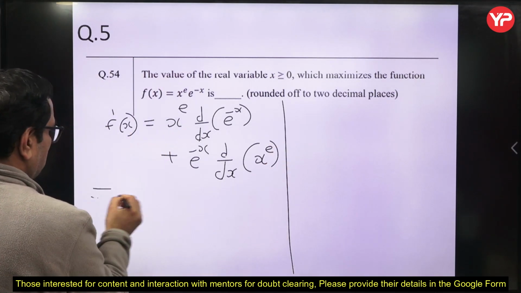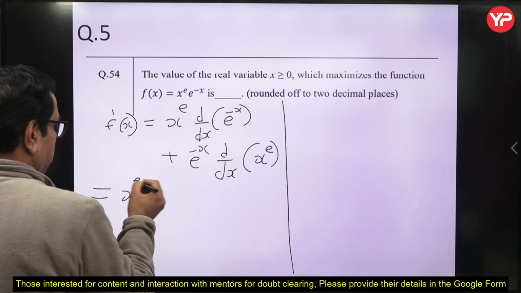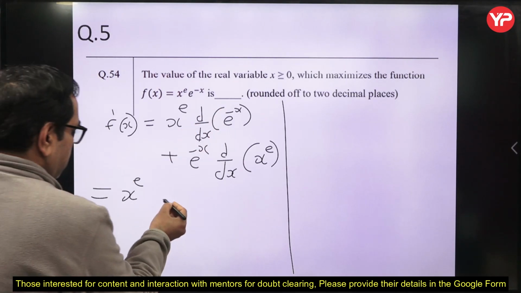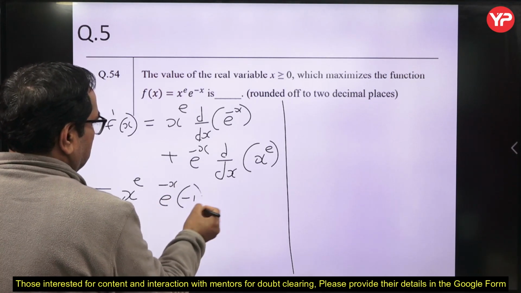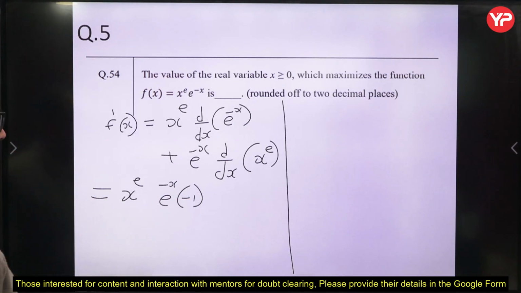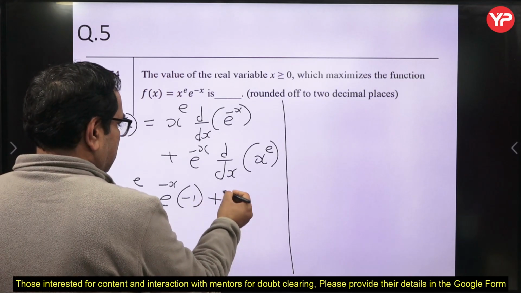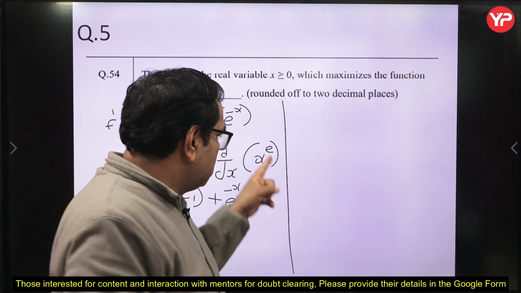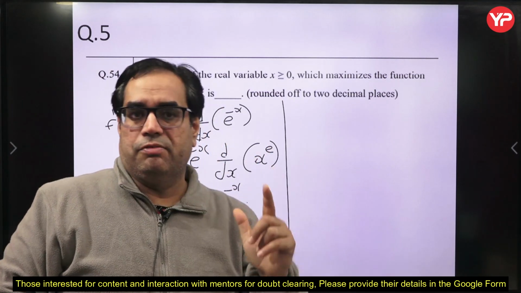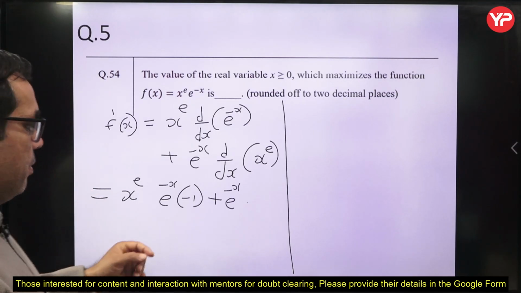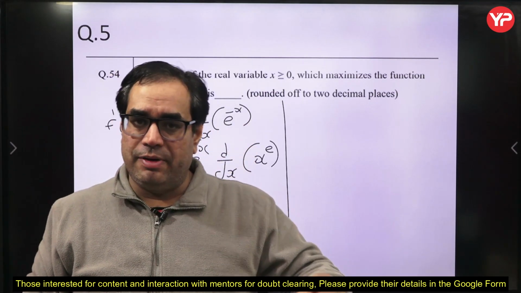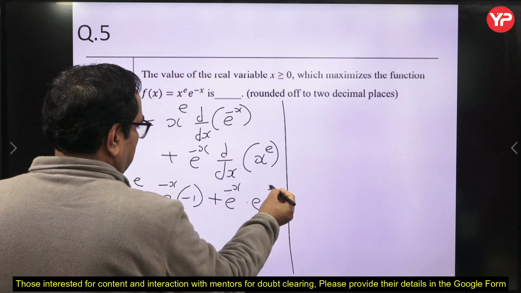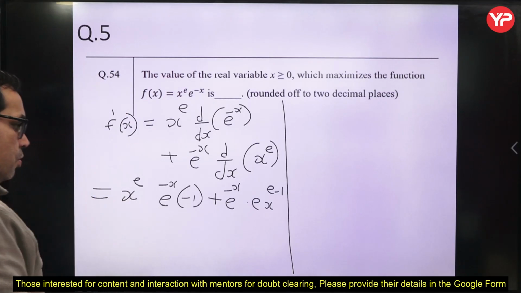That equals x to the power e into e to the power minus x into minus 1, plus e to the power minus x into, now here we use the x to the power n formula because e is a constant and x is a variable. Derivative of x to the power n is n into x to the power n minus 1, so it is e into x to the power e minus 1.